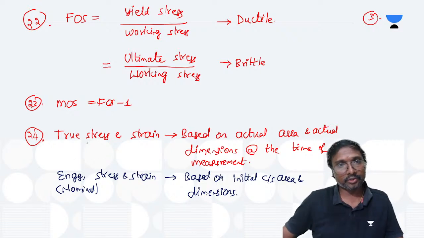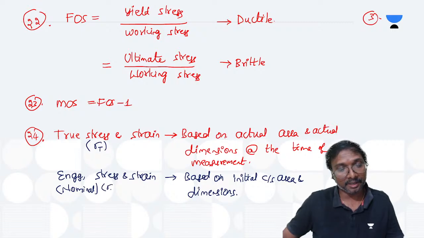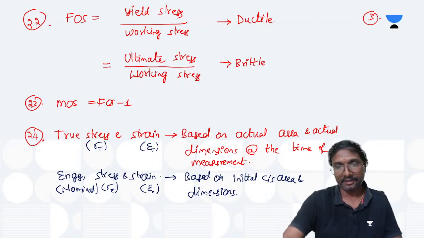So this is the true stress, right? Sigma T is the symbol we are giving. Engineering or nominal stress, the symbol is sigma E. A true strain, epsilon T is the symbol we are giving. This is your engineering strain, epsilon E is the symbol we are giving. Is it clear now?